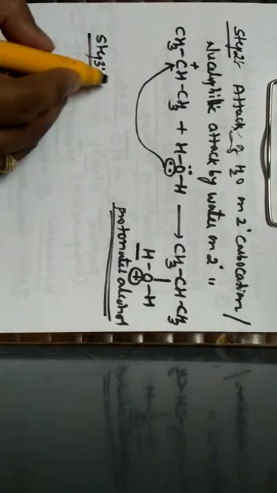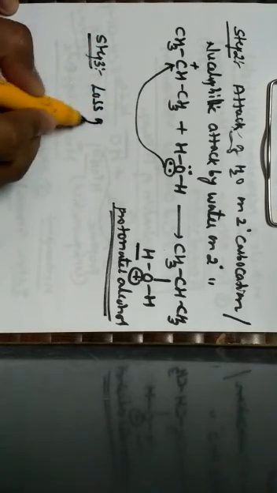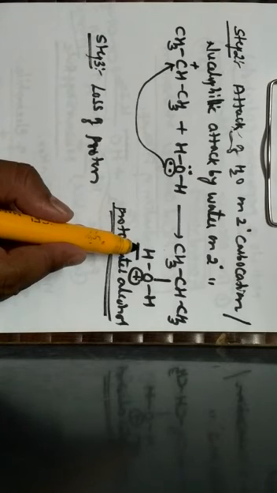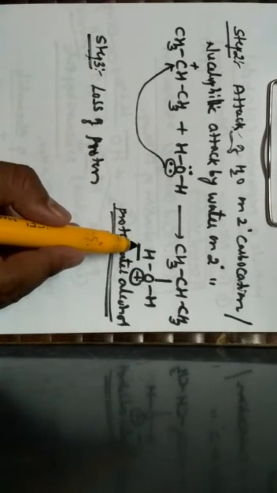Now the final step, step 3. Step 3 explains the loss of a proton, because our major aim is to get what? Alcohol. But here there is one extra hydrogen present. So in step 3, this extra hydrogen has to be removed.